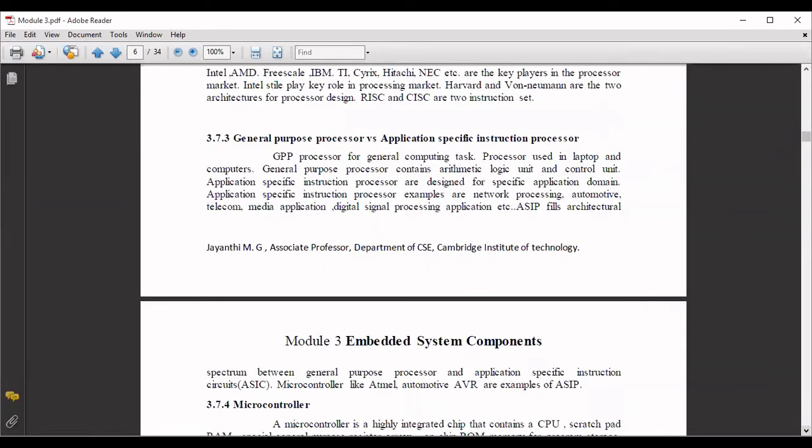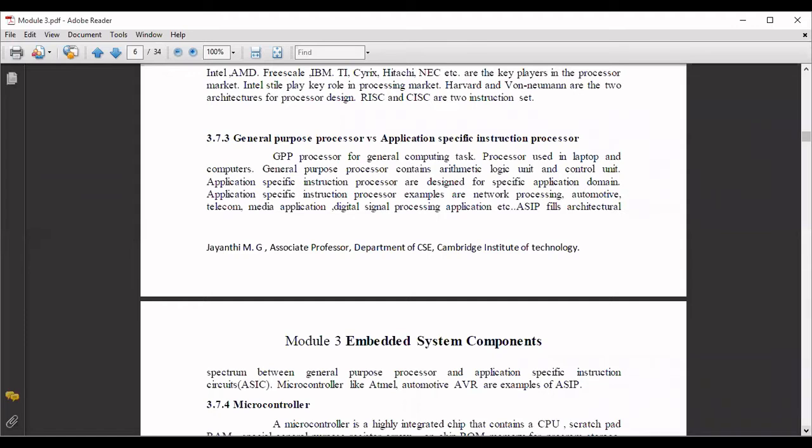Now when it comes to general purpose processors versus application specific processors, a general purpose processor will always be used for general computing tasks. Your laptops and computers will all be considered general purpose processors. It will contain your arithmetic logic unit, control unit, all these things.